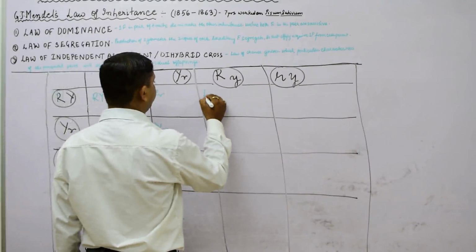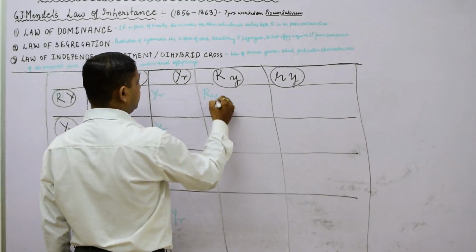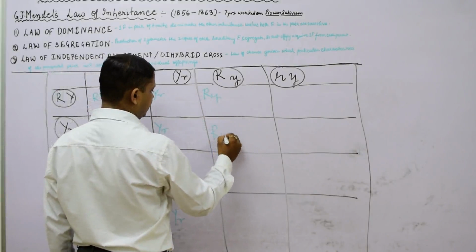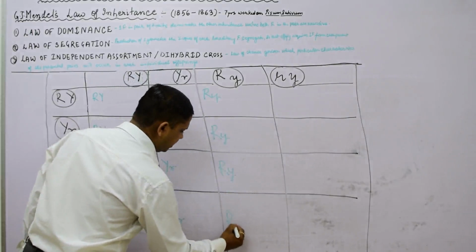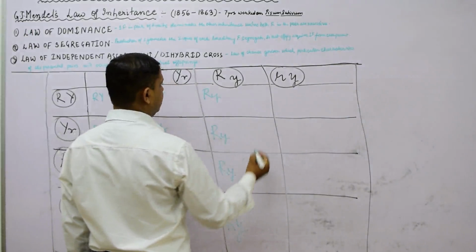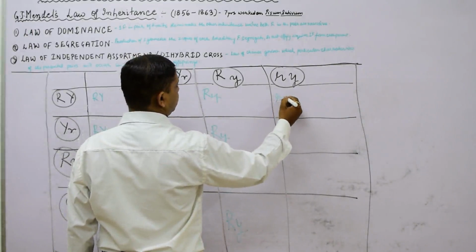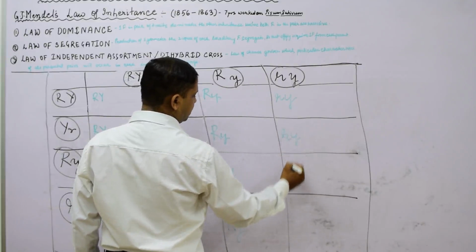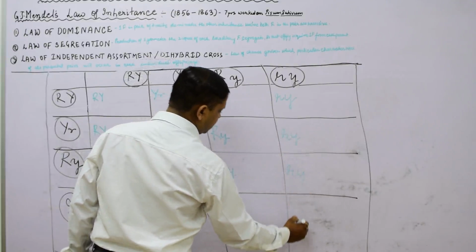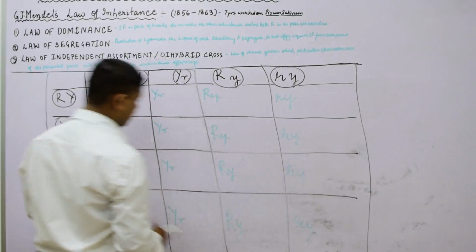Here we are getting capital R, small y, four times. Here we are getting small r, small y, four times.